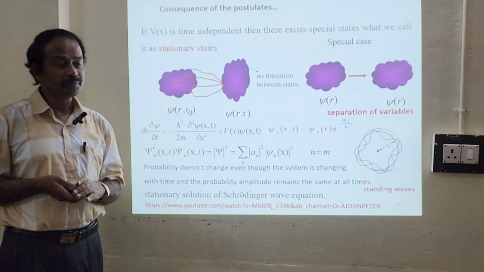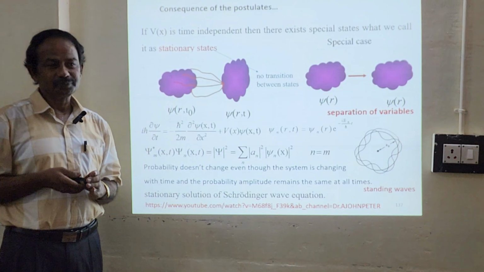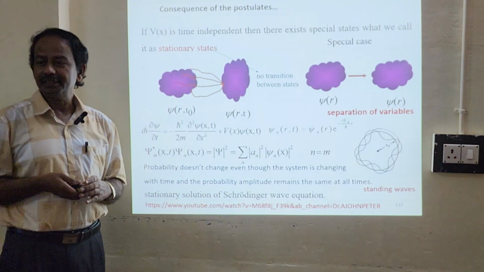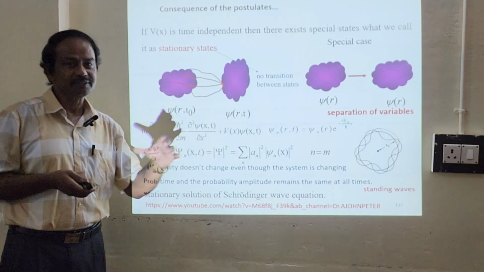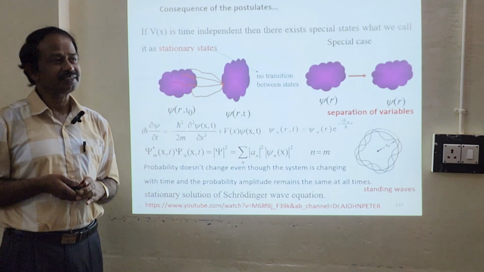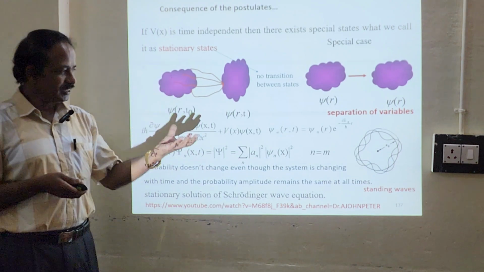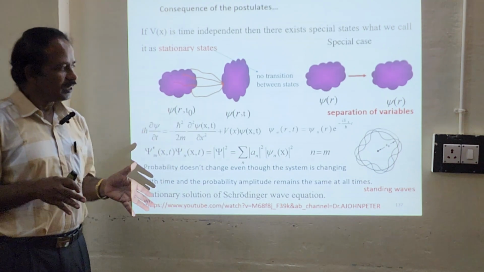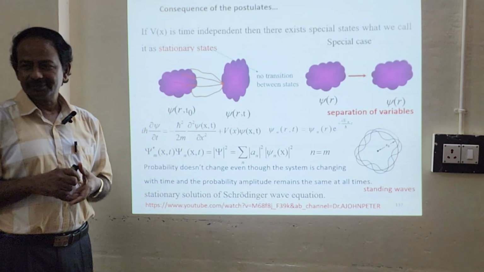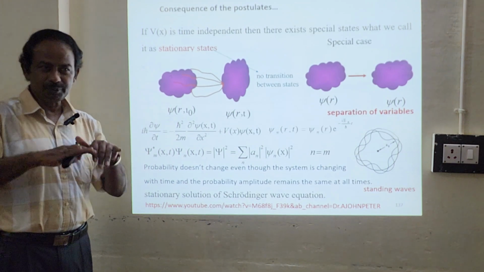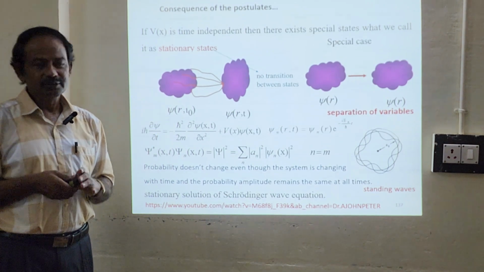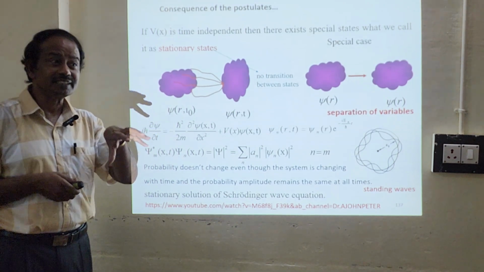That was a prediction by Niels Bohr and it was put forth by de Broglie. So this is de Broglie's concept: standing waves with no transition at all. All the electrons will be in the stationary states.